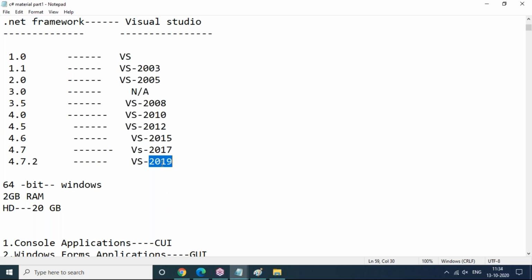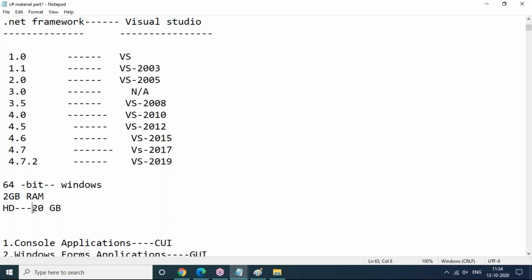So in our class also we are going to use Visual Studio 2019 software and .NET Framework 4.7.2 and also SQL Server 2014 or 2016. Any one you can use, no problem. But I strongly recommend installing this Visual Studio and .NET Framework software. In your computer, you should maintain a Windows operating system that is 64-bit, and 2 GB and above RAM is required.